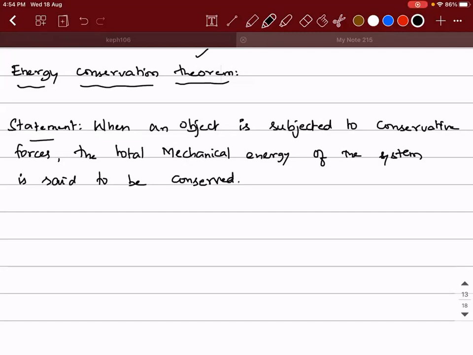So please underline this word, conservative forces. When an object is subjected to conservative forces, the total mechanical energy.